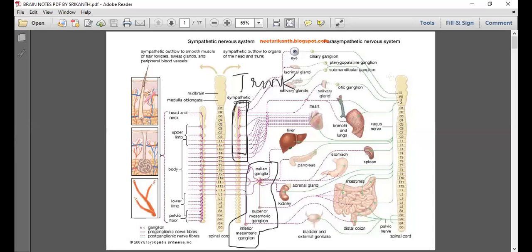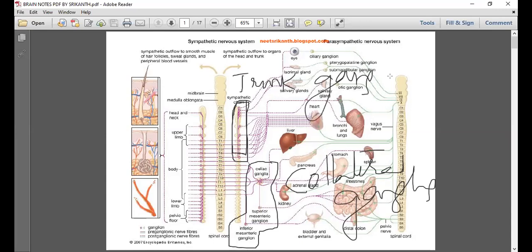Please focus only where I am writing. Sympathetic ganglia are of two types. So now I am explaining only about the ganglia, trunk ganglia and collateral ganglia. Learning only about the ganglia at present. So we recognized and we showed them.